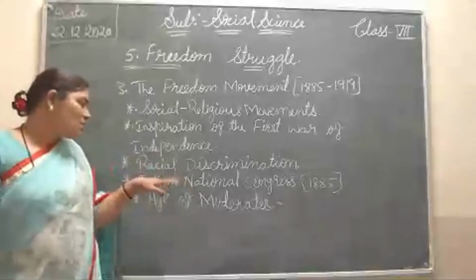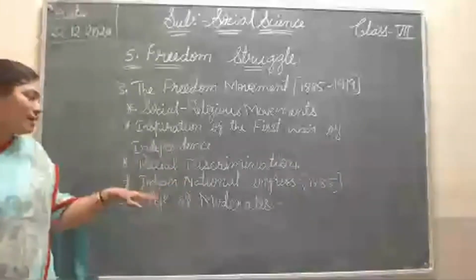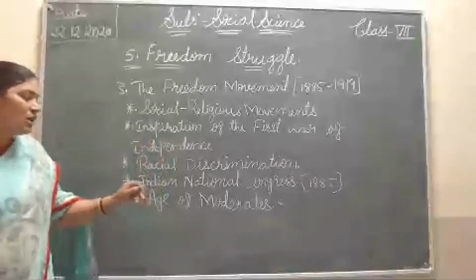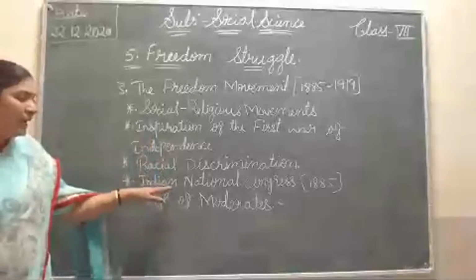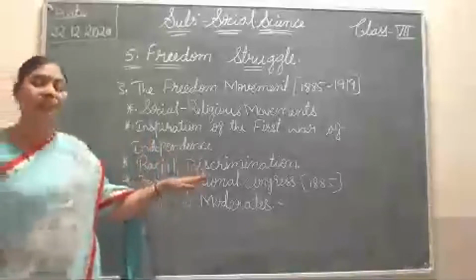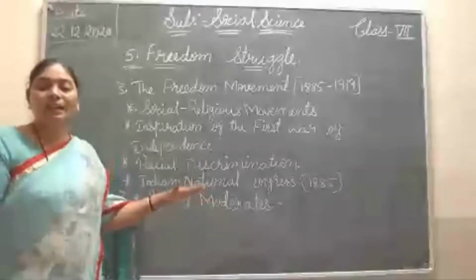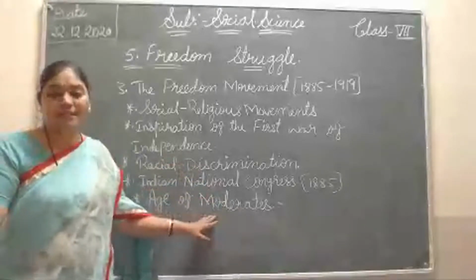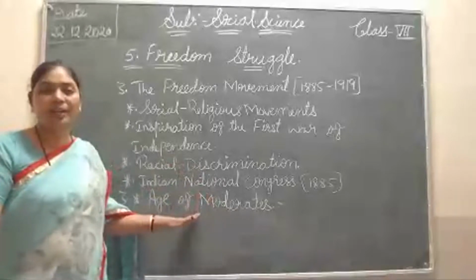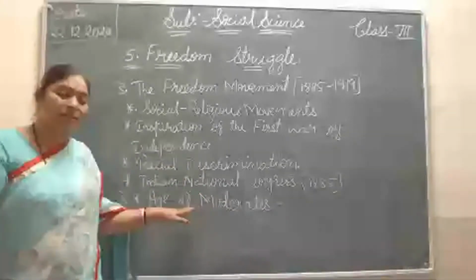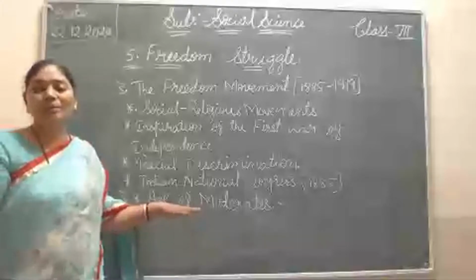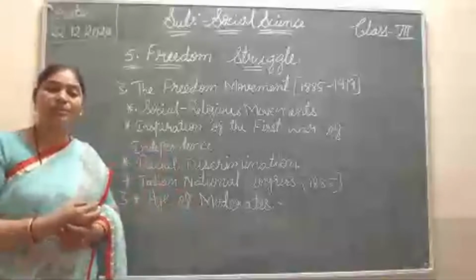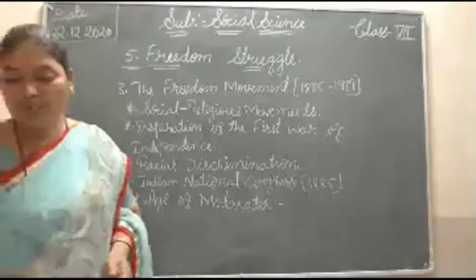But when the National Congress started, then again they started. So again, racial discrimination, the Indian National Congress, the age of moderates. The Indian National Congress started in 1885, and 1885 to 1905 is called the age of moderates. Here they did the work for Indians to become all one unity. The remaining part I will explain again. I hope you understood this lesson.